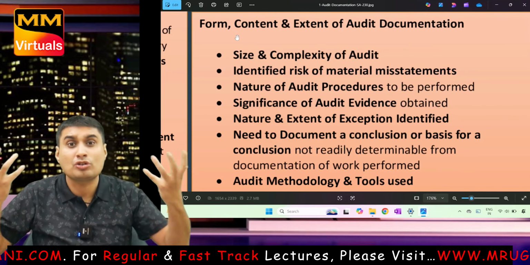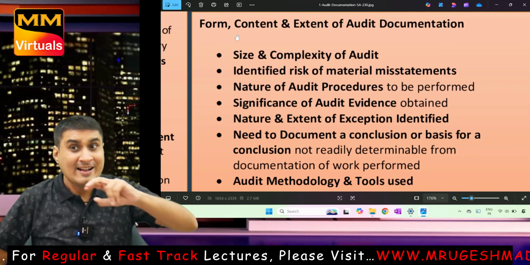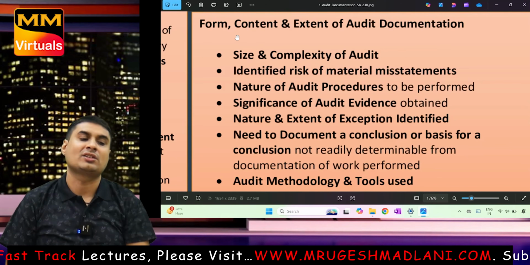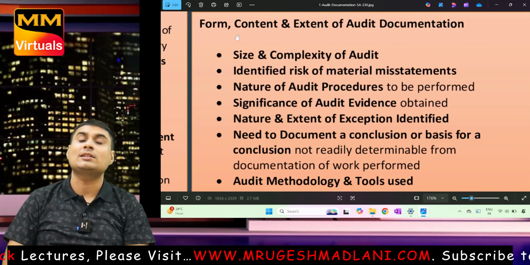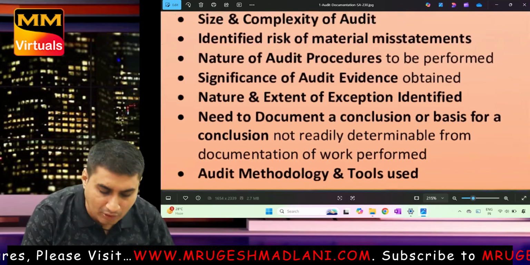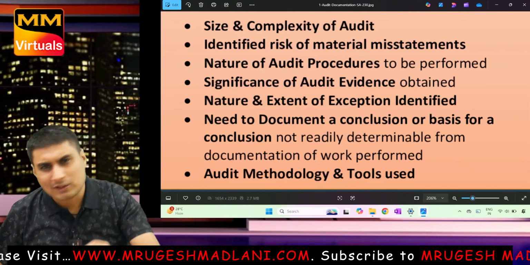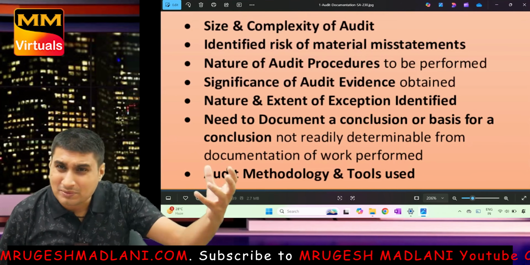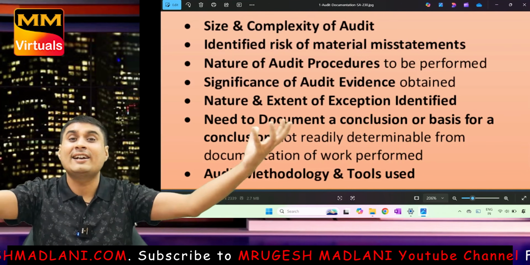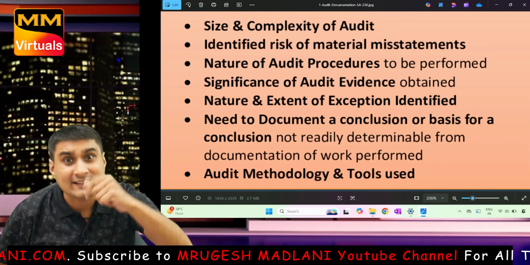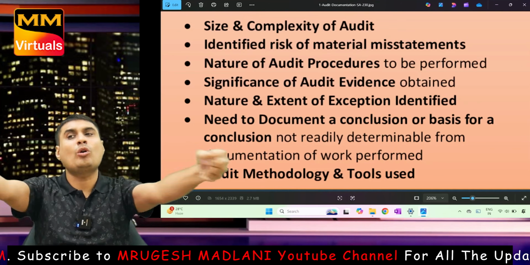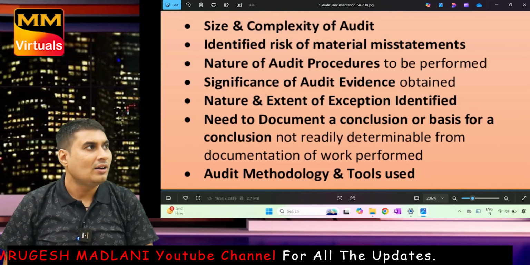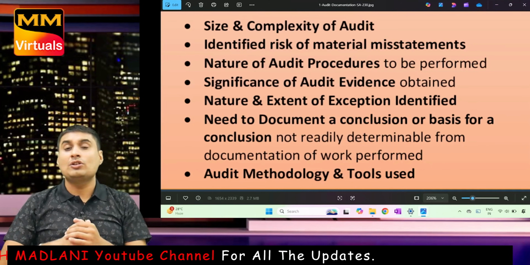One more time. Form means what should be the format of documentation. Content, what should be inside. Extent, how much detailed documentation. Shall I do more documentation or less? It depends on these points. Number one, size and complexity of audit. For a listed company, more documentation. Unlisted, less documentation. Complexity means if I have 8 businesses, the auditor will do more documentation. If I have one business, less documentation.